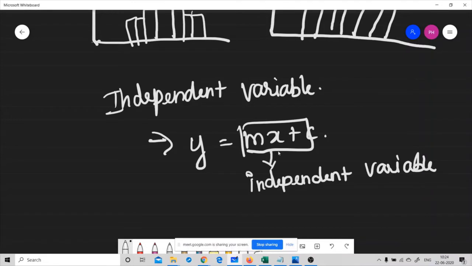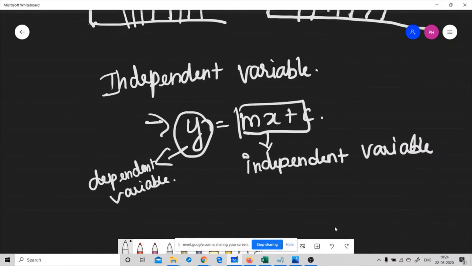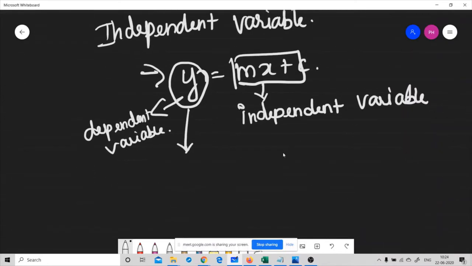This y is the dependent variable, because the y value depends upon the values of mx plus c. So in statistics, we use independent measures for independent variables, and repeated measures for dependent variable distributions.